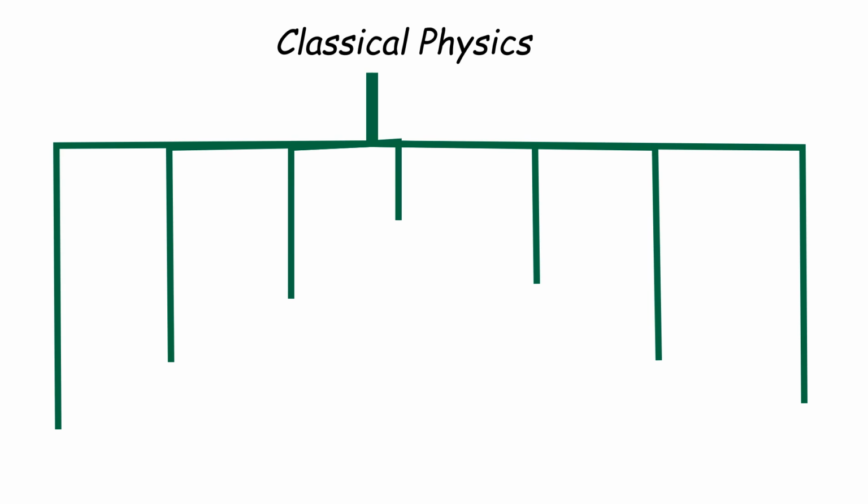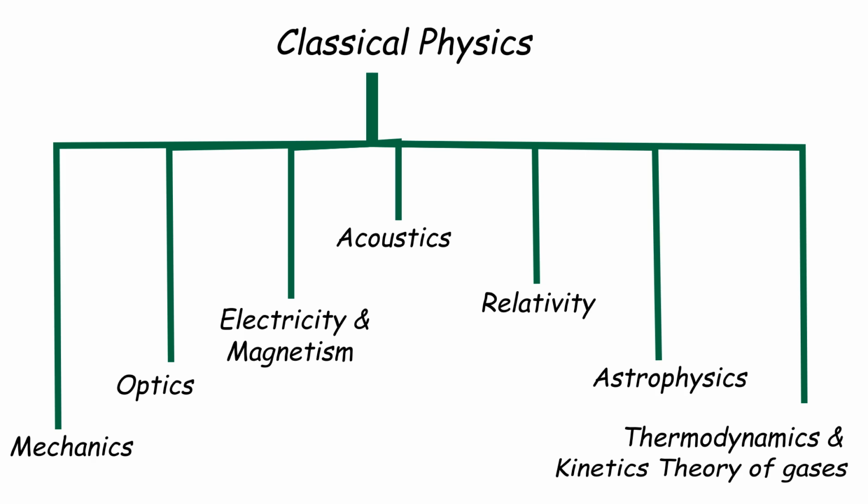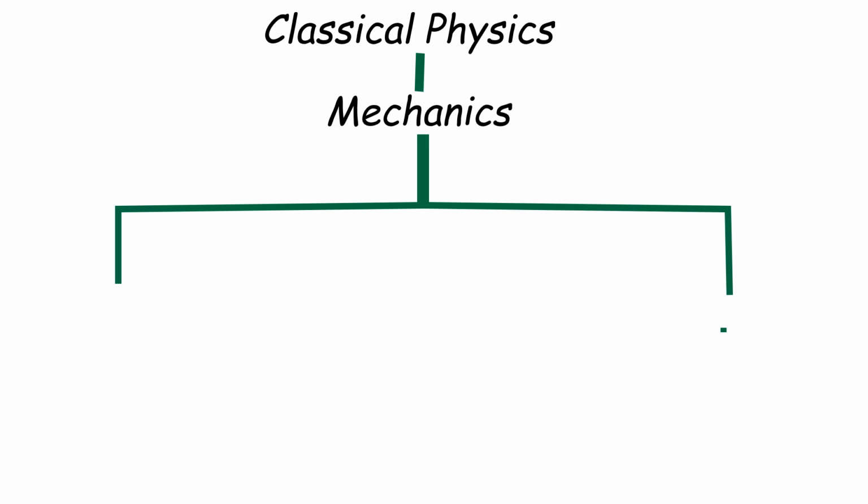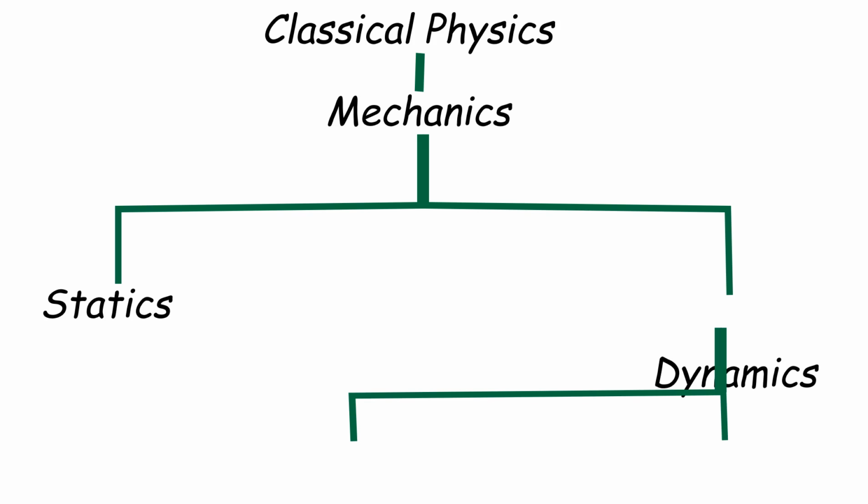Classical physics is divided into seven. The first one is mechanics, the second one is optics, the third one is electricity and magnetism, the fourth one is acoustics, the fifth one is relativity, the sixth one is astrophysics, and finally the seventh one is thermodynamics and kinetic theory of gases. Mechanics in classical physics is further divided into statics and dynamics. Dynamics is further divided into kinematics and kinetics.